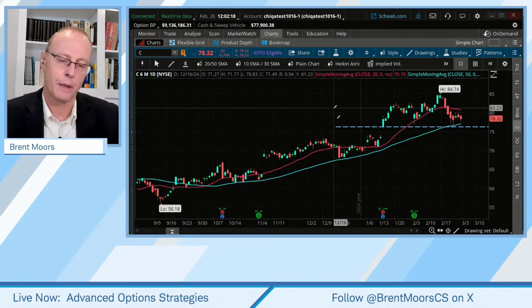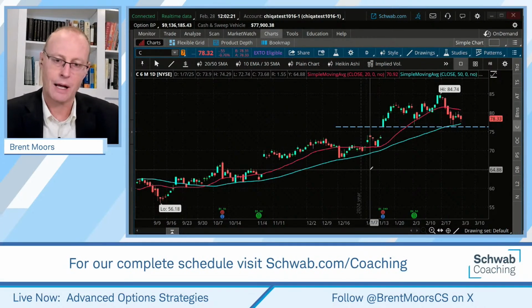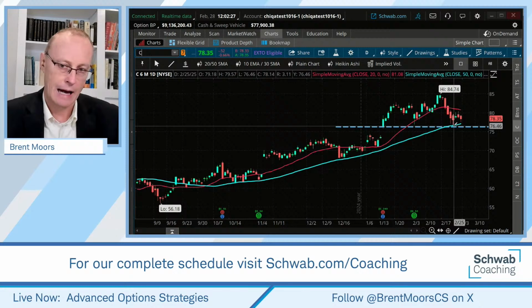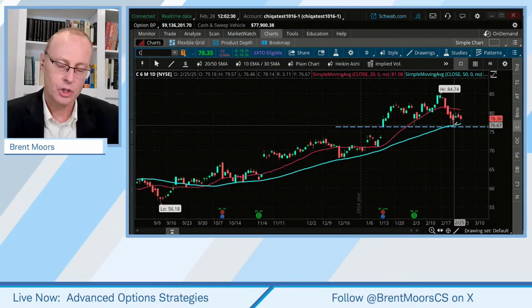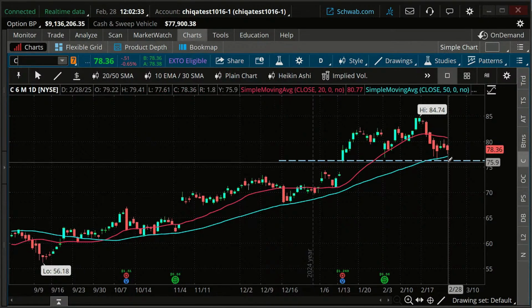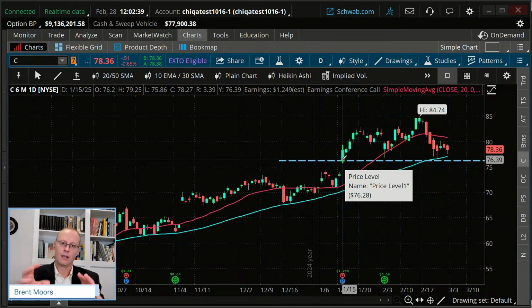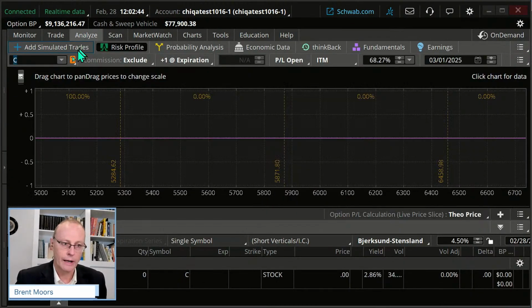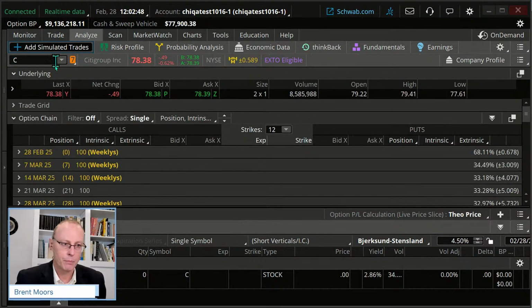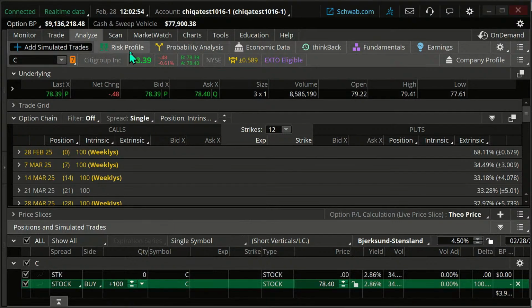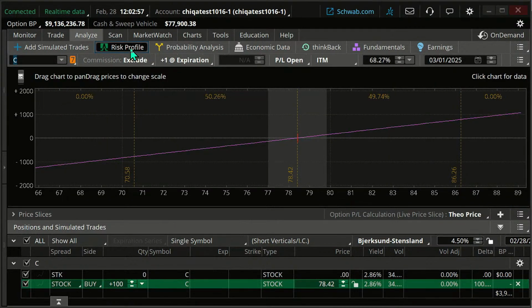I'm going to look at Citigroup here, with the technical posture of a general trend that's been up. We've held that 50-day moving average. We tested it a few days ago, but in general, I'm going to consider this an upward trend and a potential support line where our gap is right here. So that's the technical stance I'm taking on this, as more of a bullish trade. And if I wanted to, I could buy 100 shares of Citigroup. If I do that, this is what our risk profile looks like.